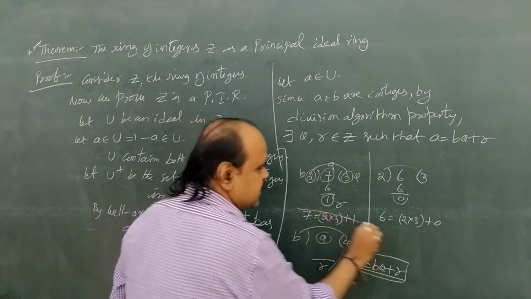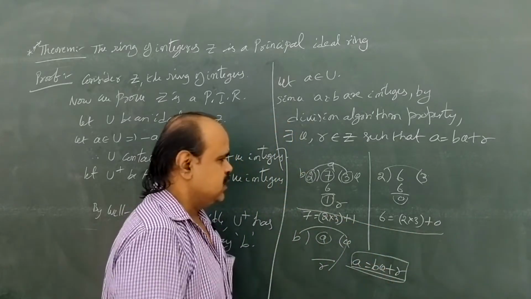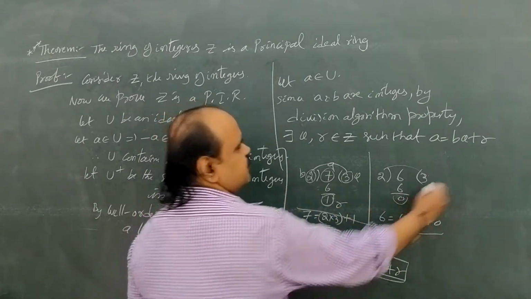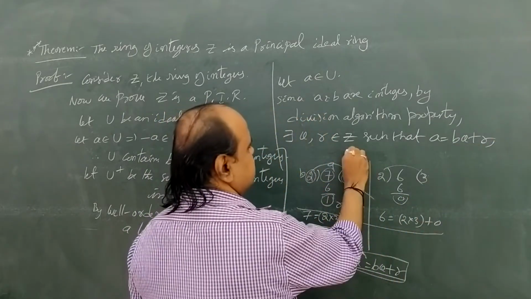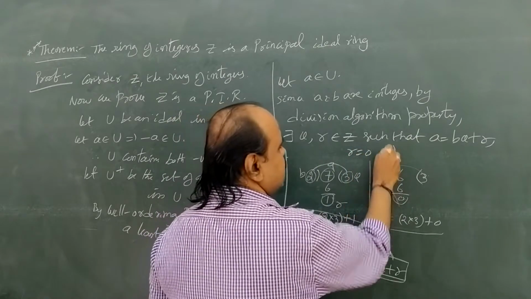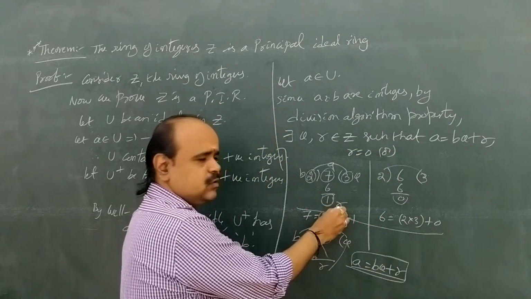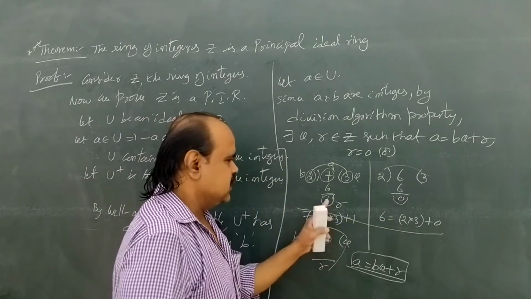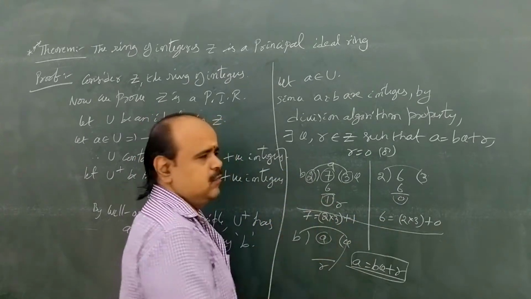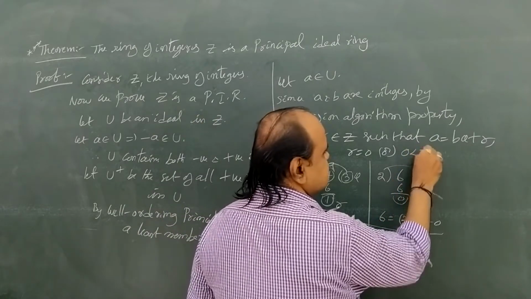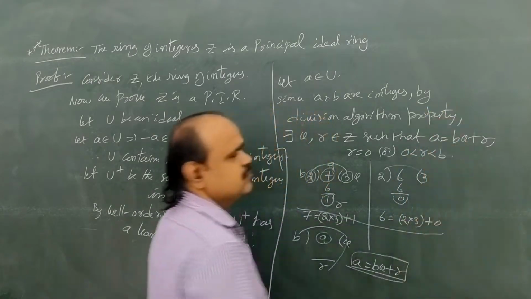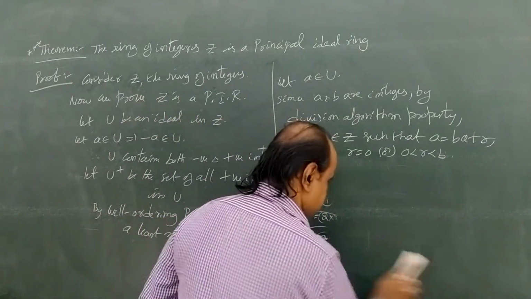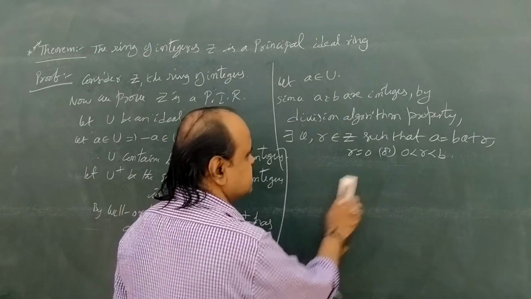Here in both cases, what do we observe? Either remainder is 0, or, if r is non-zero, then r must be less than b. r సున్నా అవ్వాలి, లేదా r అనేది ఈ b కన్నా తక్కువ అవ్వాలి. Or 0 less than r less than b. This is the division algorithm property.